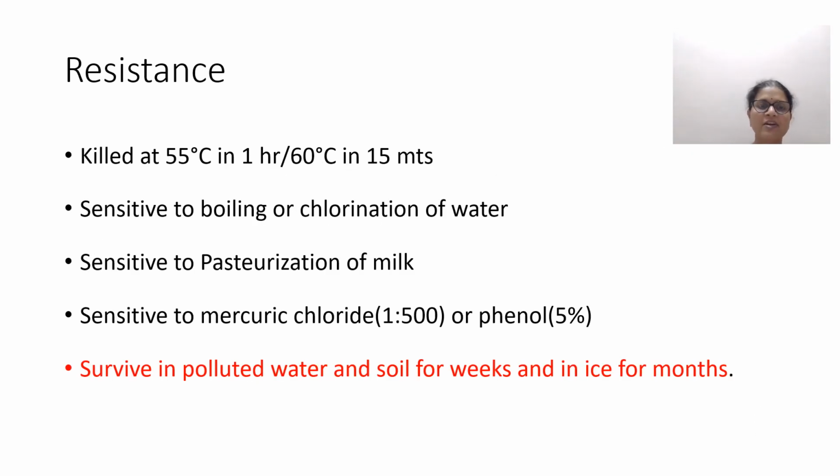Coming to the resistance character, Salmonella is not highly resistant to heat. It gets killed at 55 degrees Celsius in 1 hour or 60 degrees Celsius in 15 minutes. Hence, we can easily kill this organism by boiling the water or by pasteurization of milk. It is also sensitive to different types of disinfectants like mercuric chloride and phenol. Chlorination of water is one of the effective ways of killing the Salmonella in water.